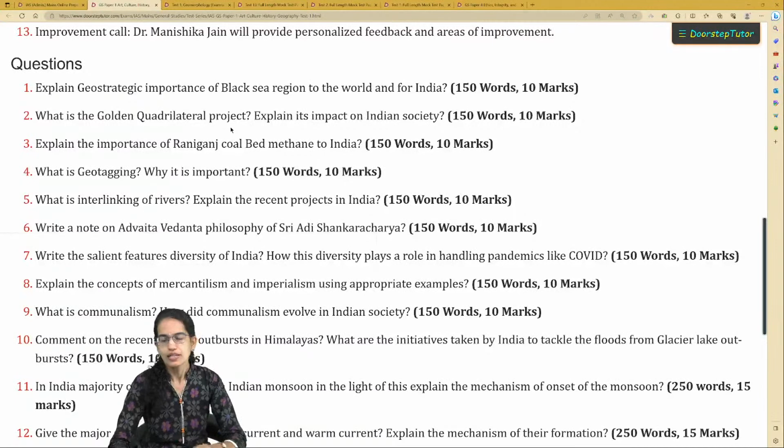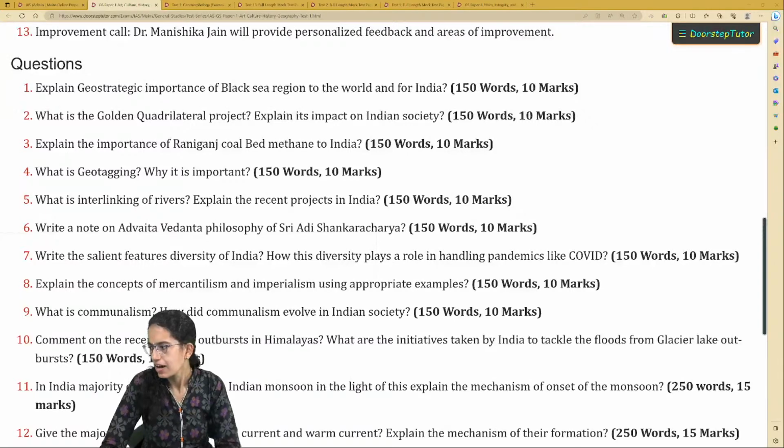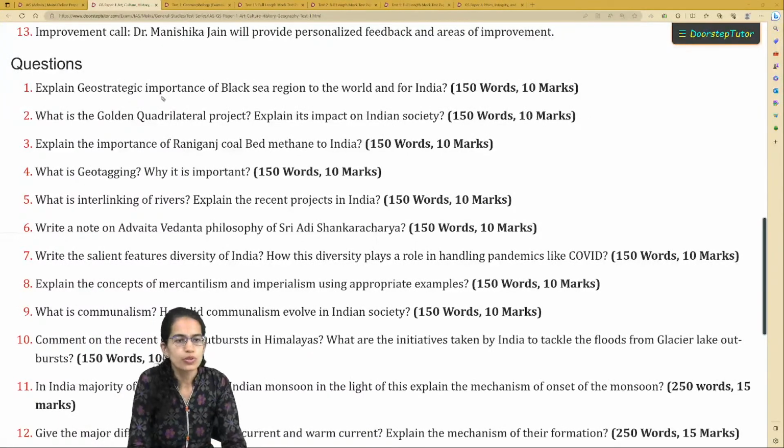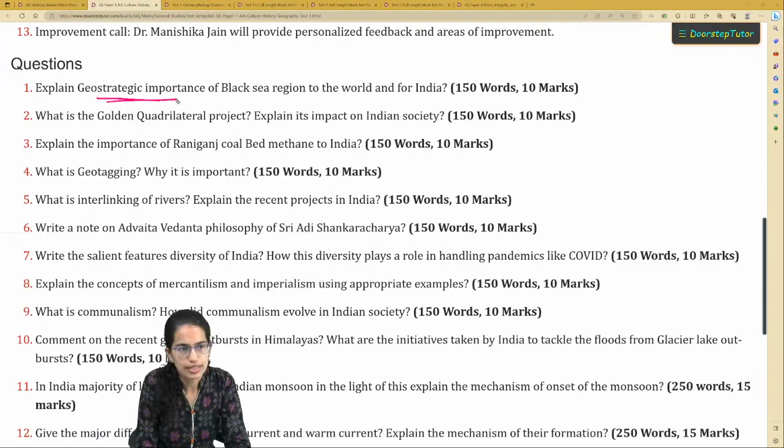Students who have already sent in the answers, we have discussed a lot about it. For example, there we have taken a question. Now, this question is a really interesting question, and it pertains to the concept of geostrategic importance of Black Sea. A very important question. Black Sea recently has been in news, and therefore we need to understand what could be the implications, the geostrategic implications.